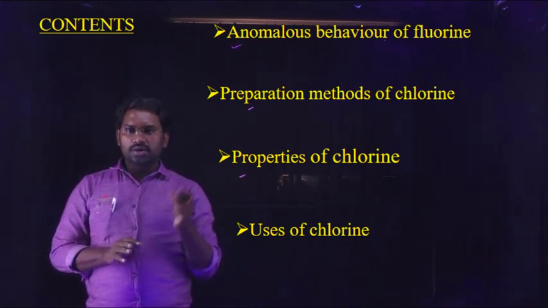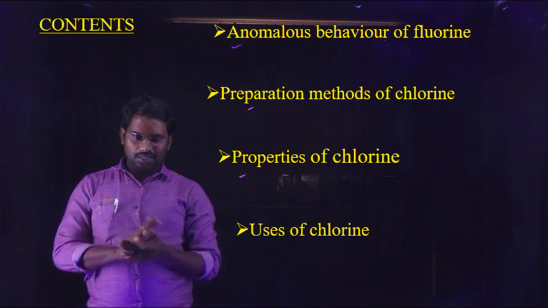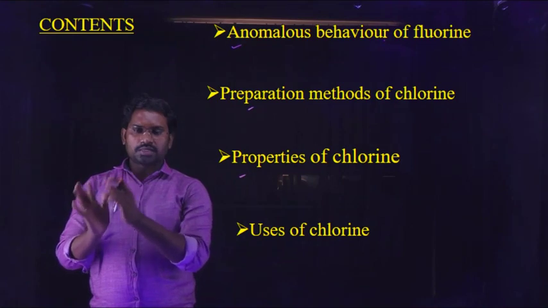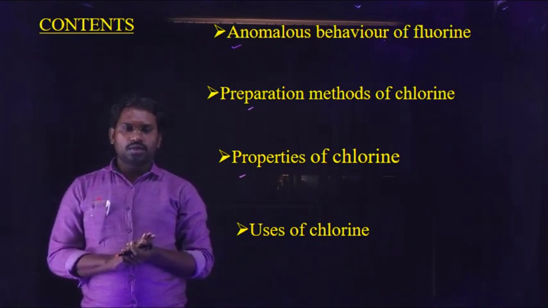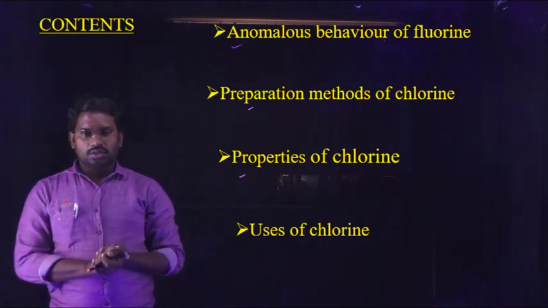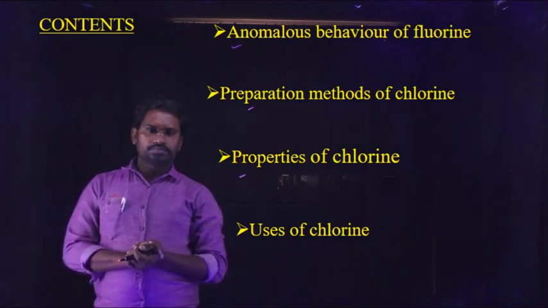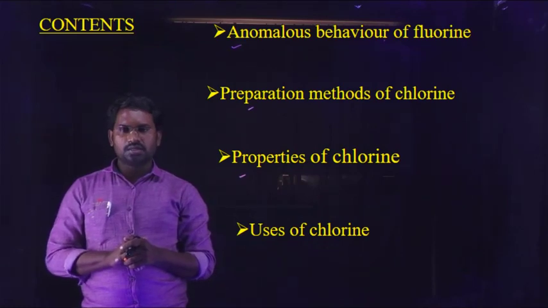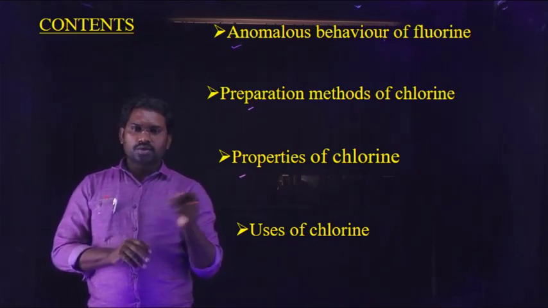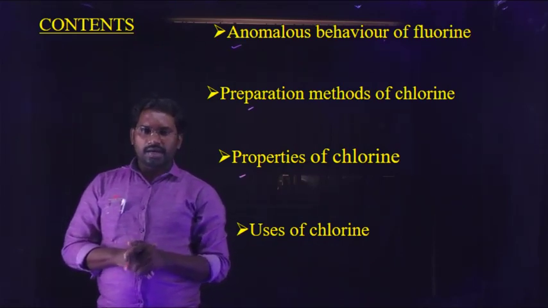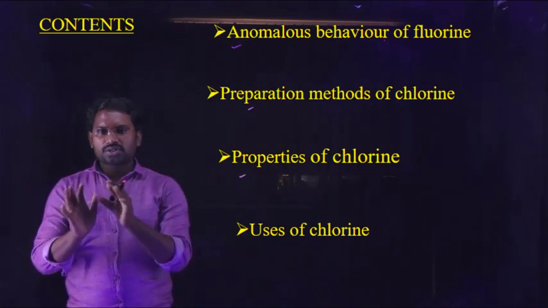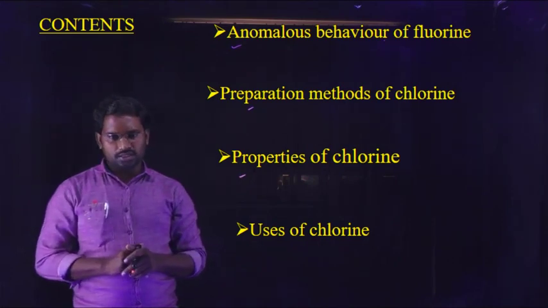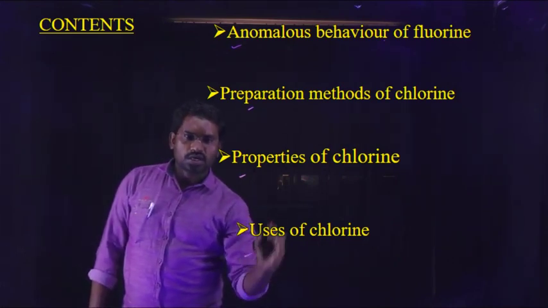Generally, chlorine is a non-metal. It reacts with some metals and also some non-metals. Chlorine has more affinity with hydrogen. Therefore, chlorine reacts with compounds which contain hydrogen atoms. In a similar manner, chlorine also reacts with some alkalis and ammonia. It also reacts with hydrocarbons. And another important thing is, due to the formation of nascent oxygen, chlorine acts as a best oxidizing agent. And finally, uses of chlorine.